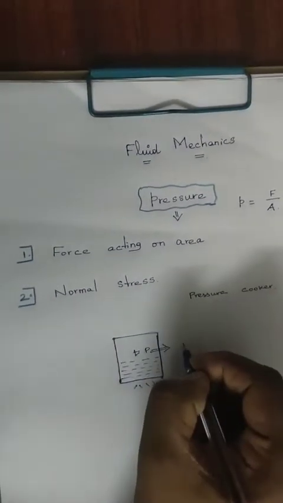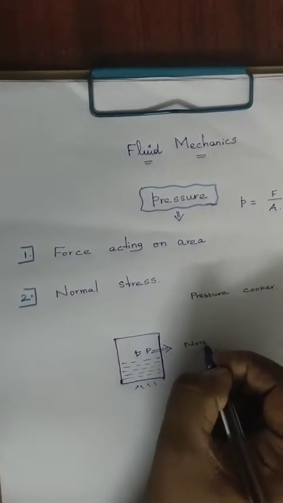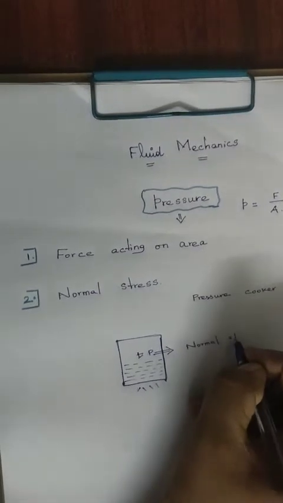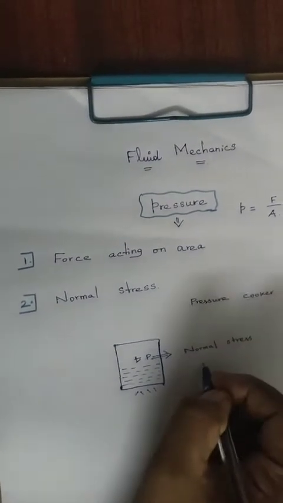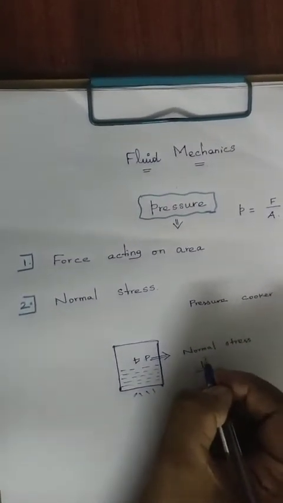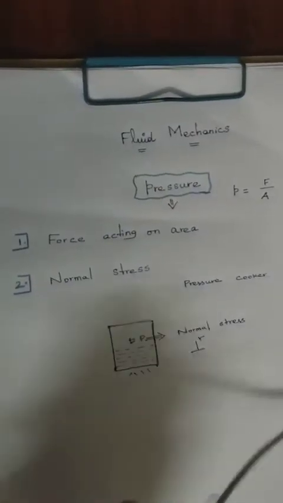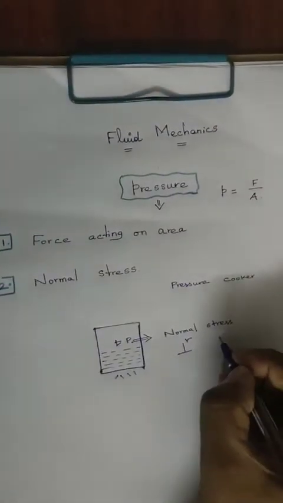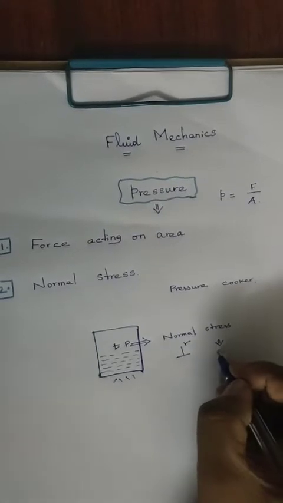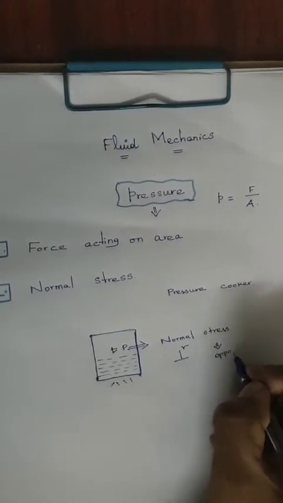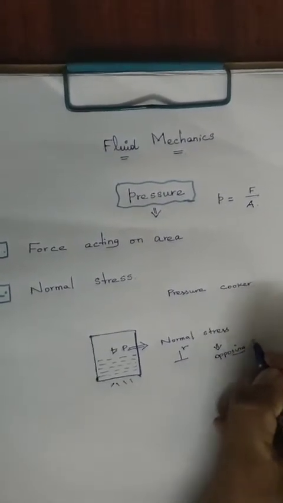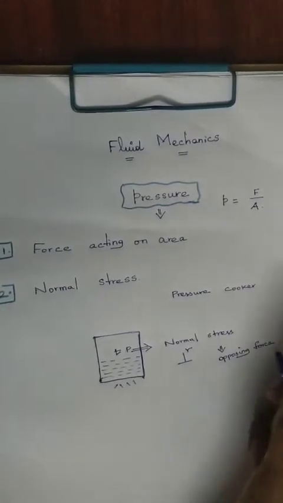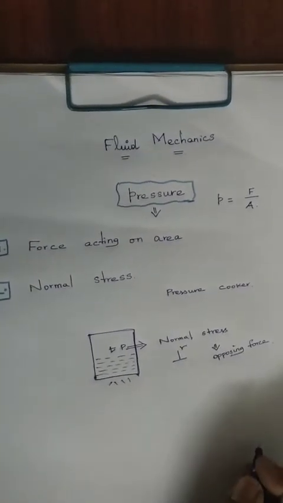It is a normal stress. Normal is nothing but perpendicular. Stress is nothing but an opposing force, right?